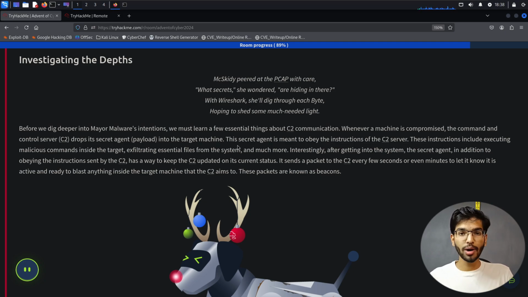A beacon is something which, on a regular or irregular interval, sends a request back to the C2 server saying, yes, I'm alive, I'm ready for your operations to come ahead. It's giving confirmation to the C2 server that it's alive and ready for initializing any payloads or any attacks whenever the C2 server wants it.